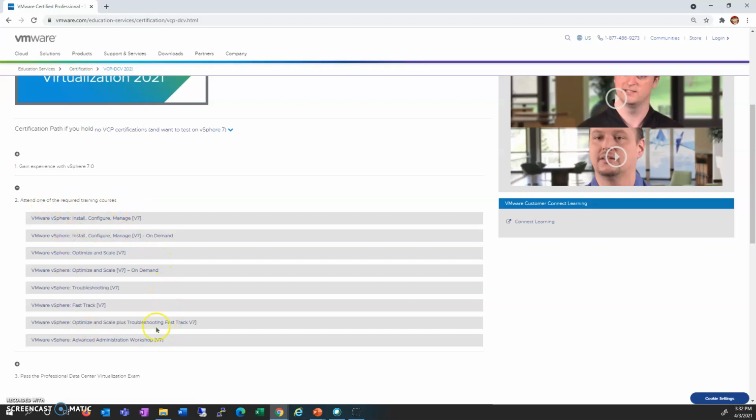Only one of the trainings you have to complete, and you will be eligible for writing the exam. Here we have some self-paced trainings, which VMware calls on-demand training, and we have some instructor-led classroom or live online trainings as well. According to your country, you can find out the details related to these trainings and their cost.